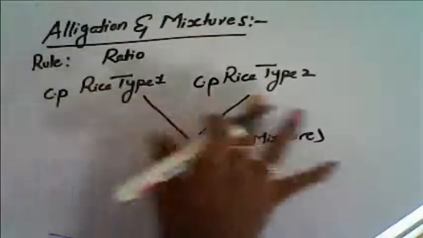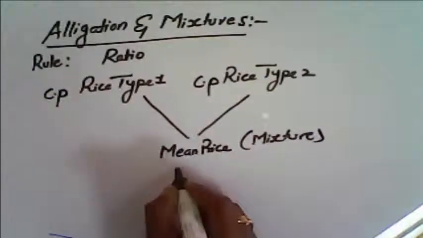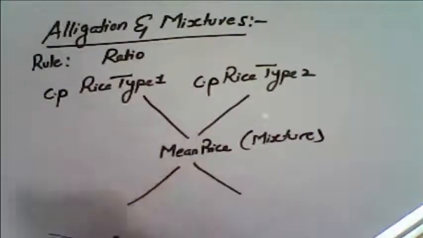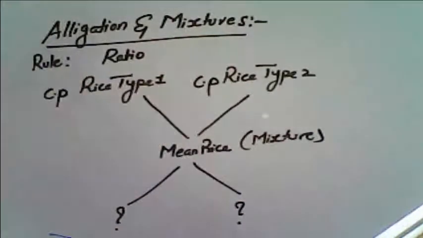When we have these three prices, we can find the ratio of how many bags of the first category of rice can be mixed with how many bags of the second category of rice at the given prices.